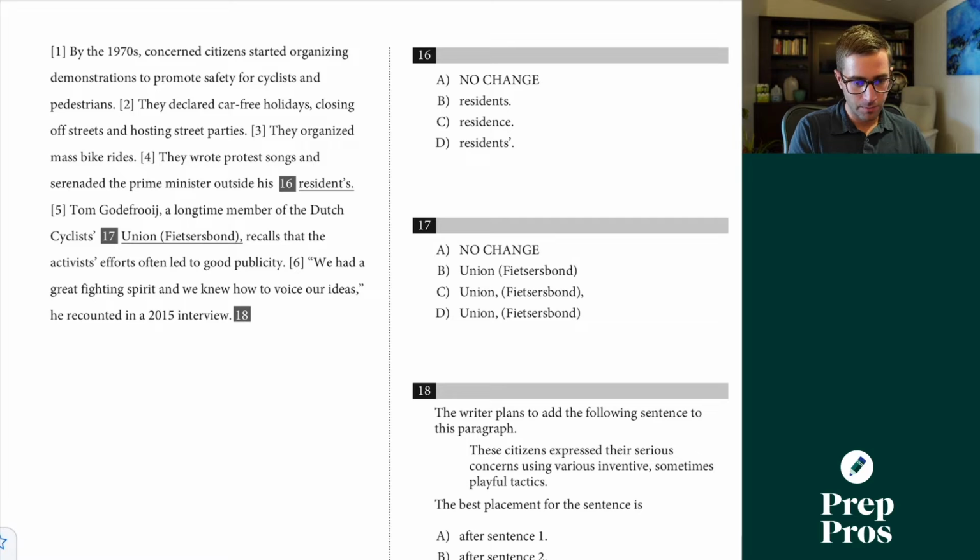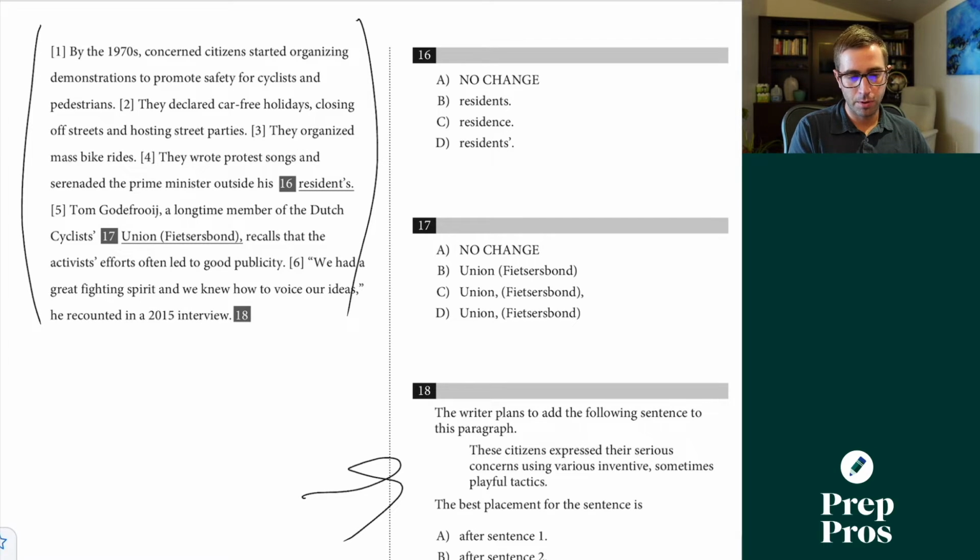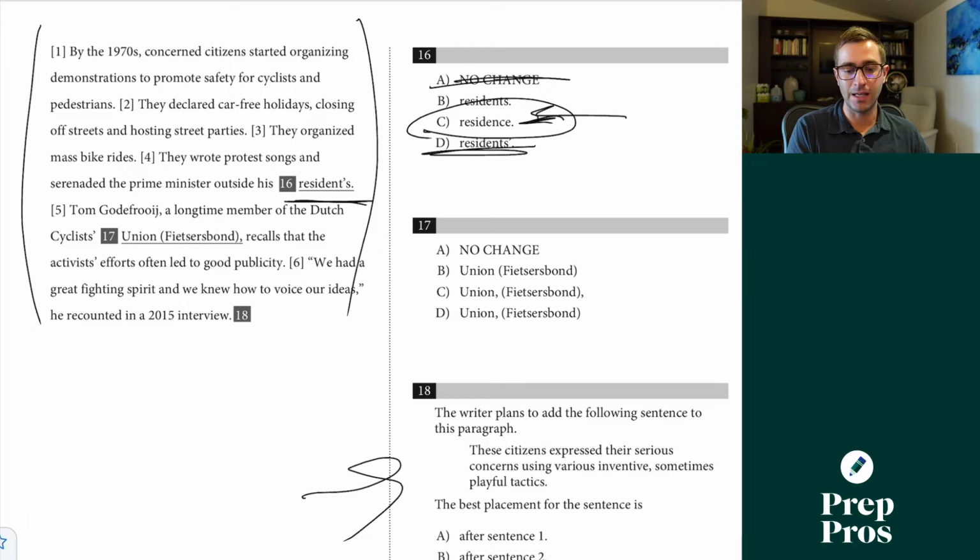16 here. So I'll skim back through this when I get to the placement question. But they wrote protest songs and serenaded the prime minister outside of his residence. This is showing possession. We're not showing possession. This is just testing on a commonly confused word. Residence spelled like this is the place that you live. Residents in B are the people who live in a location.